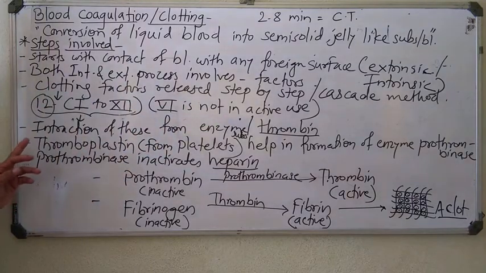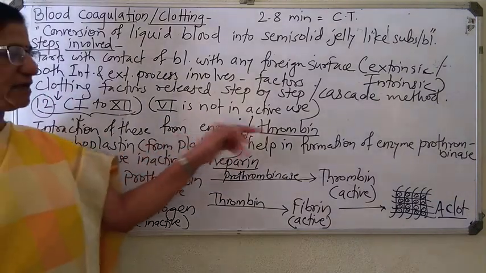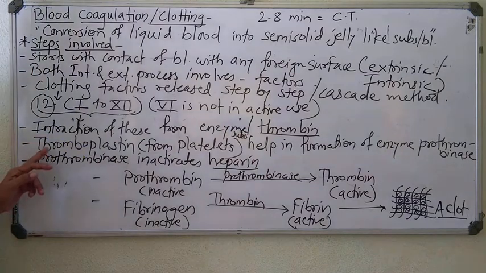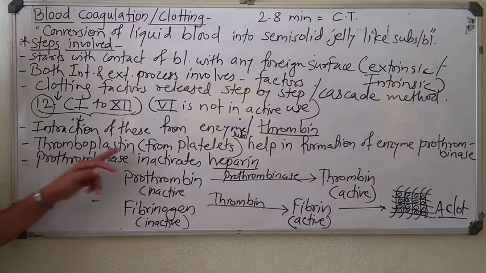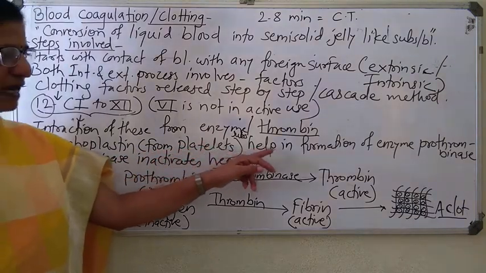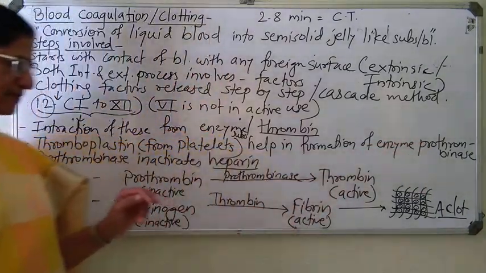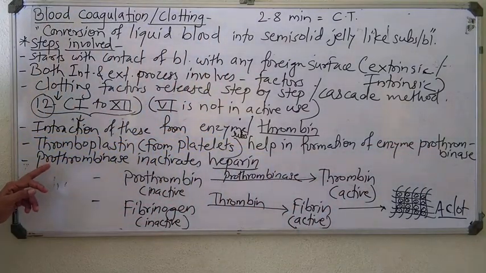What happens during the clotting process? The interaction of all these factors forms the enzyme thrombin. Now, thromboplastin is released from platelets where the injury is, and helps in formation of the enzyme prothrombinase. What happens after formation of prothrombinase?